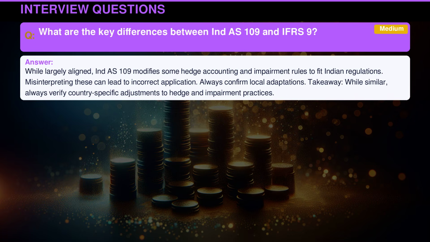While largely aligned, Indian Accounting Standard 109 modifies some hedge accounting and impairment rules to fit Indian regulations. Misinterpreting these can lead to incorrect application. Always confirm local adaptations. Takeaway: while similar, always verify country-specific adjustments to hedge and impairment practices.